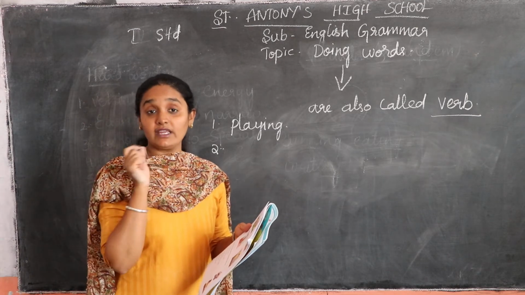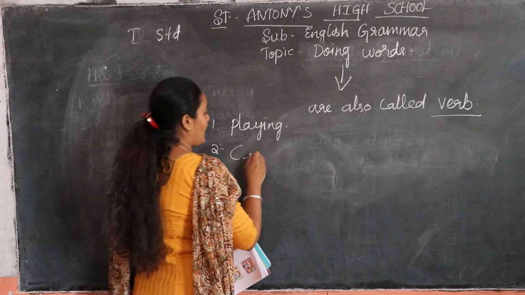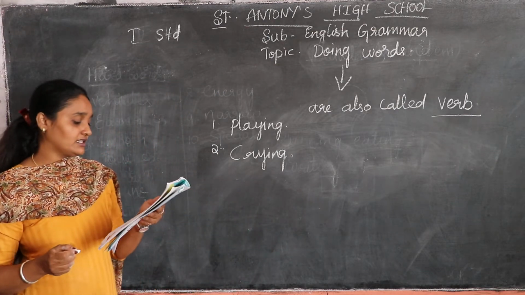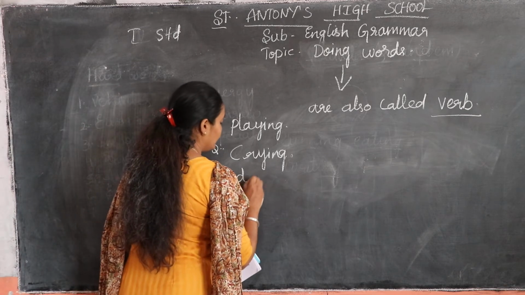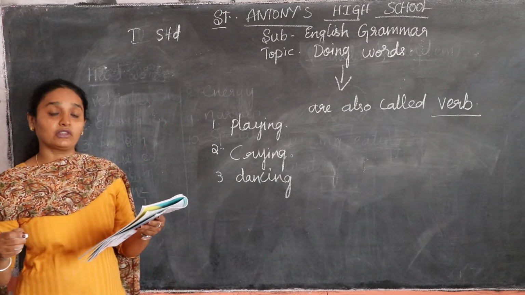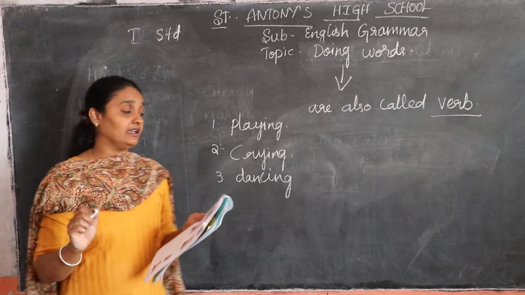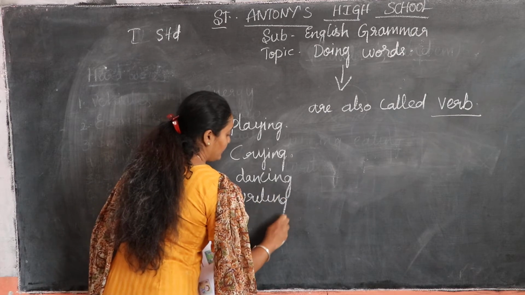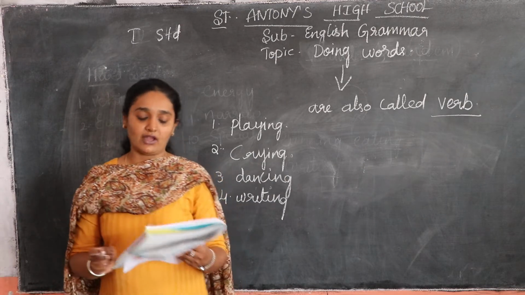Second one, you can see a girl. You can see tears in her eyes. What does that mean? She is crying. Even this is an action. It is also a verb. Next, you can see a girl who is dancing. Third one is dancing, D-A-N-C-I-N-G. Next, fourth one, you can see the boy. What is he doing in the book? He is writing. In the next exercises I will be doing one or two for you, and the others you have to do yourself.